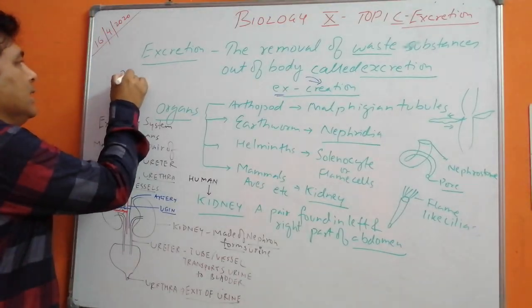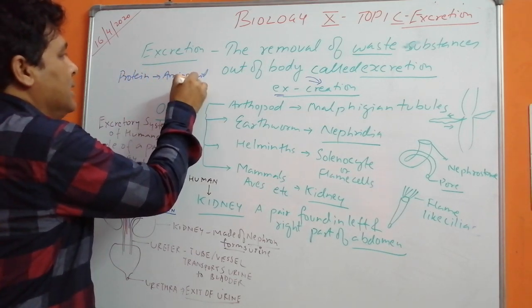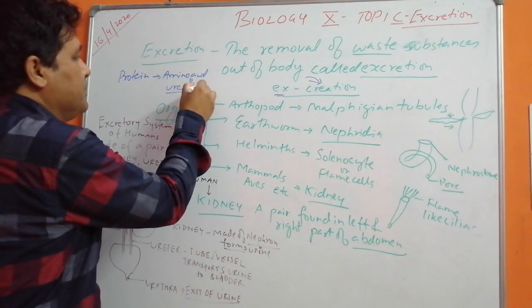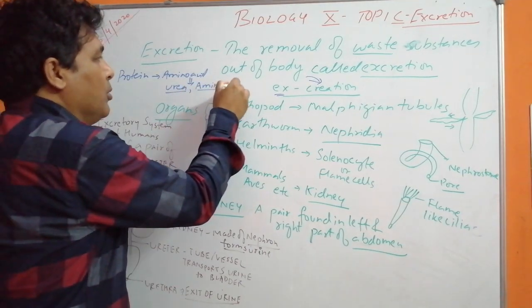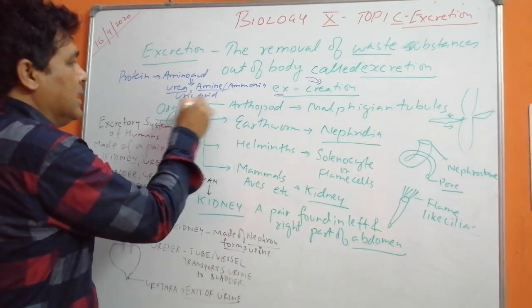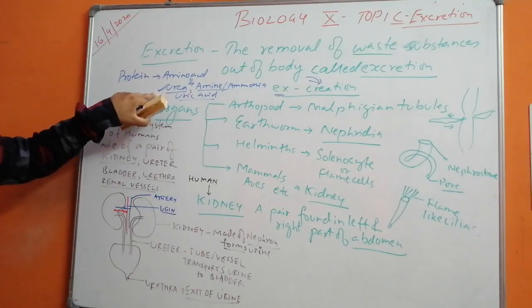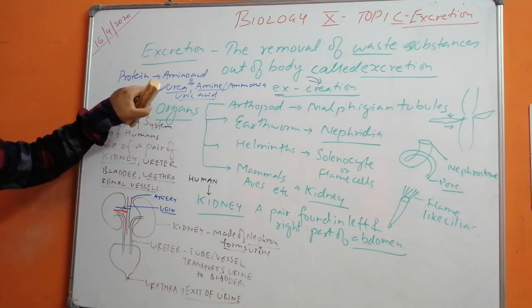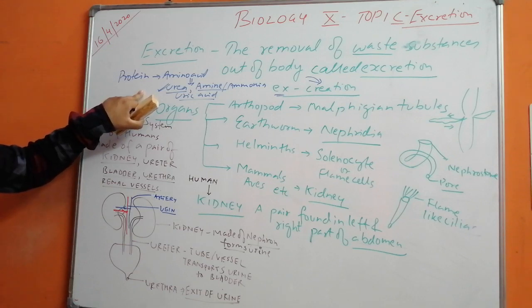Now protein is changed into amino acids, and these amino acids will form urea, ammonia or uric acid. These are the most important substances which are thrown out of the body. In case of humans, urea is secreted in the form of urine.